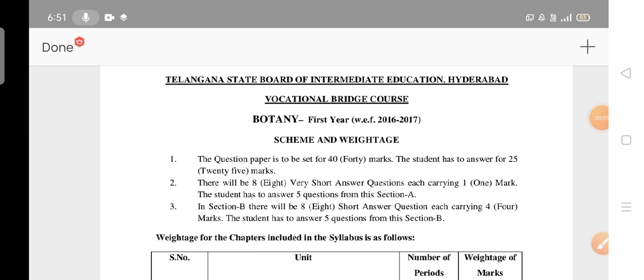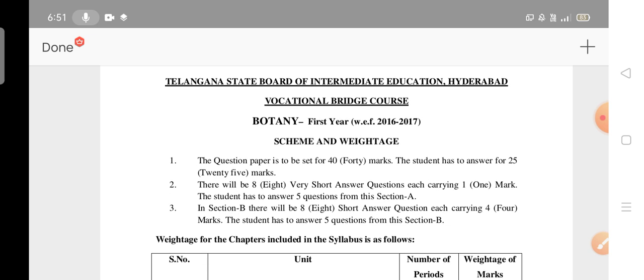Today I am going to discuss the syllabus, weightage, important questions and model question paper in the bridge course. In the biological sciences there are two papers, botany as well as zoology. So first we will move on to botany. This is for BiPC stream students. In the bridge course for BiPC students, botany will be there, and in the same way zoology also will be there.